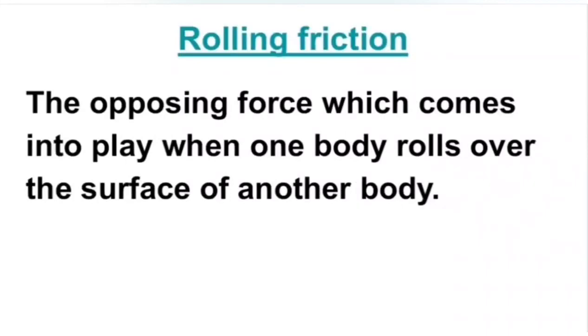The next type of friction is rolling friction. It is the opposing force which comes into play when one body rolls over the surface of another body. It means this type of frictional force comes into play when one body rolls over the surface of another body.